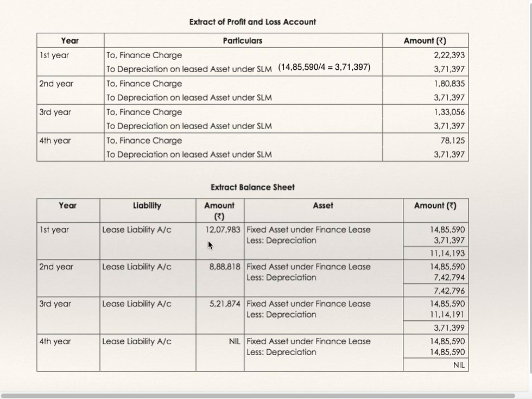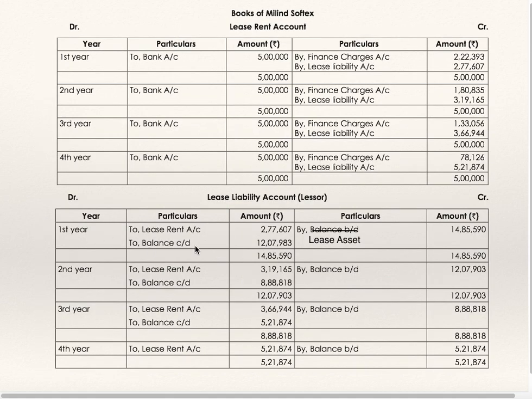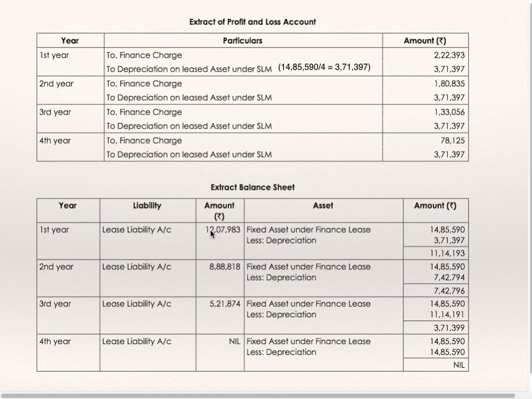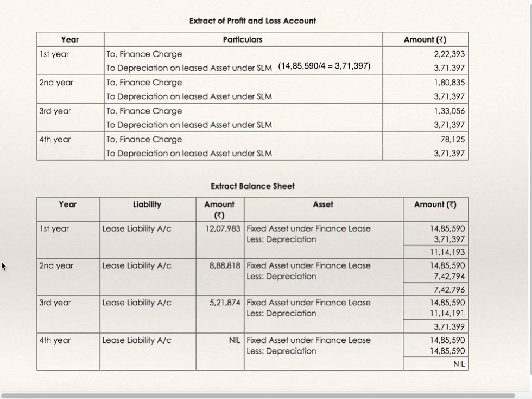On liability side, you are supposed to show the outstanding balance. Lease liability account, just now we have seen outstanding balance at the end of first year was 12,07,983, then 8,88,818, and so on. This is how it is to be done in the books of the lessee.